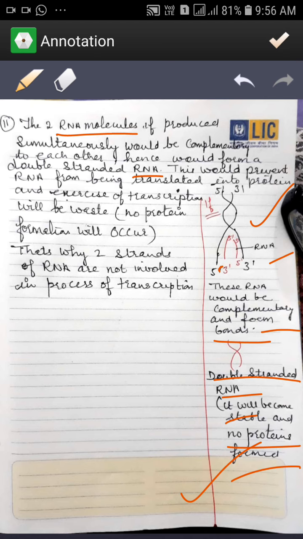So this is the main reason. This would prevent RNA from being translated into proteins, and the exercise of transcription will be a waste. So no protein formation will occur. That's why two strands of DNA are not involved in the process of transcription. So thank you.